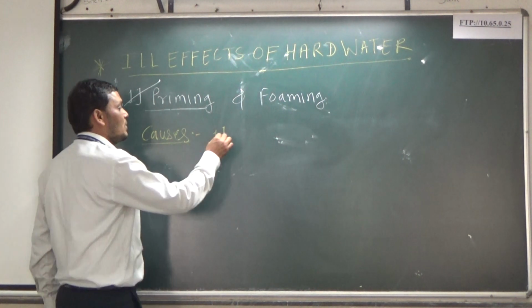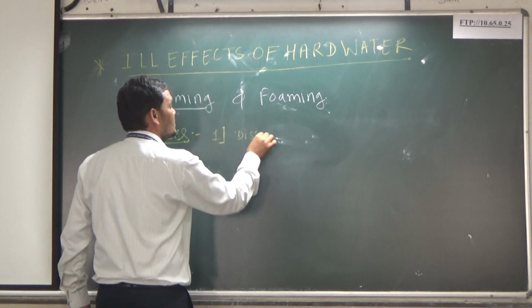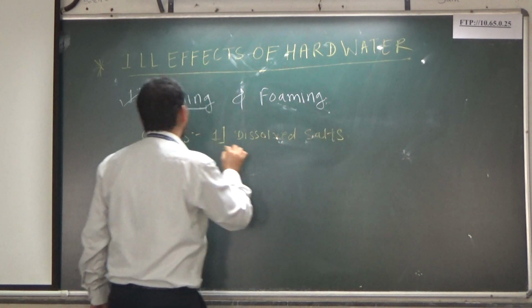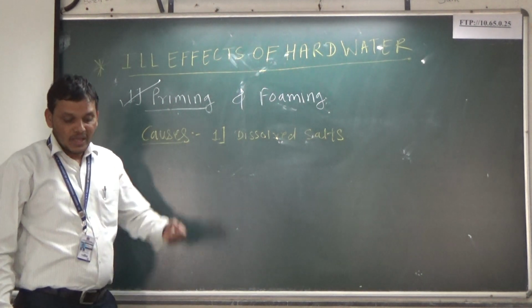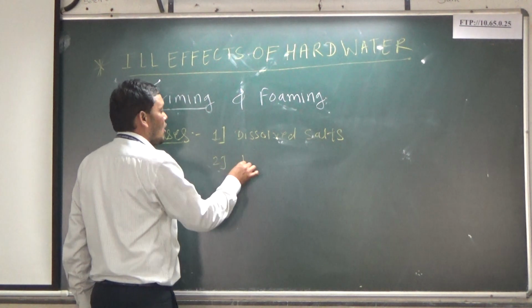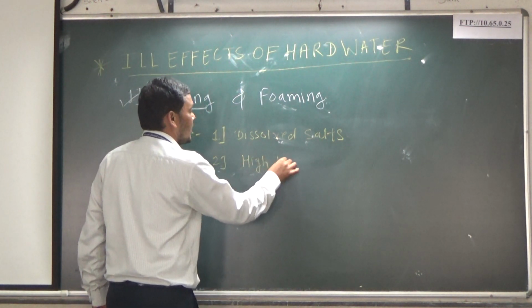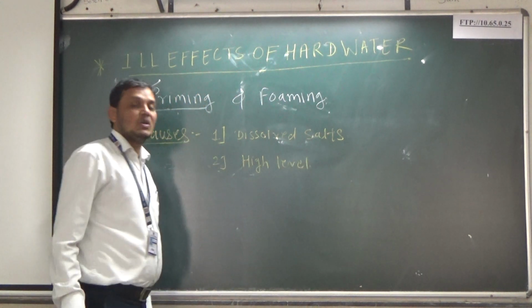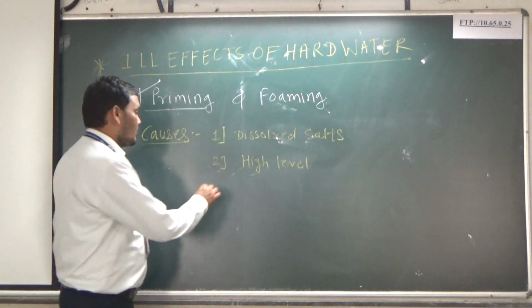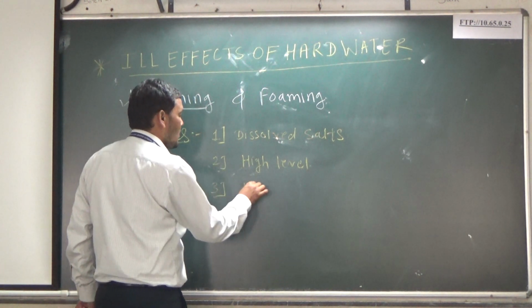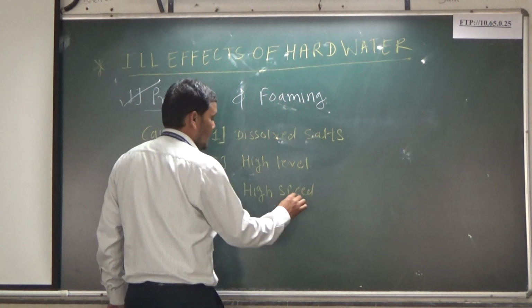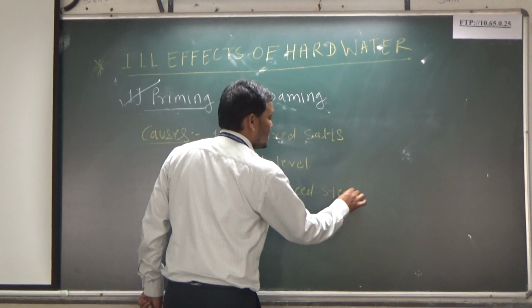Then the second responsible factor is a very high level of boiler feed water. The third responsible factor is a very high speed of steam generation.